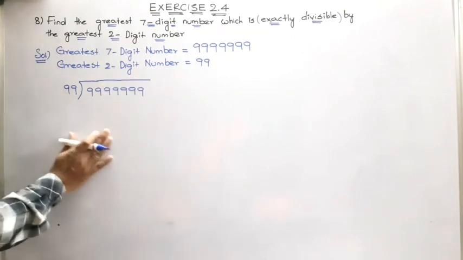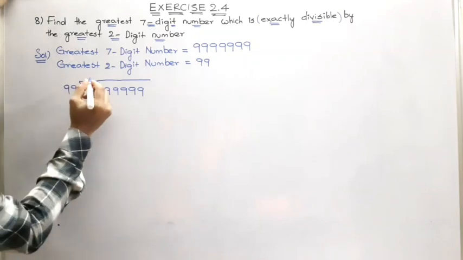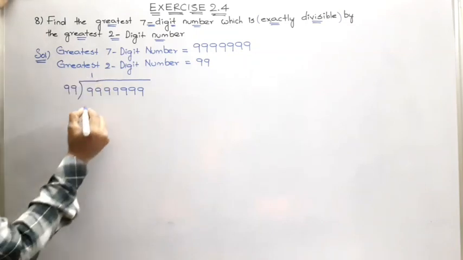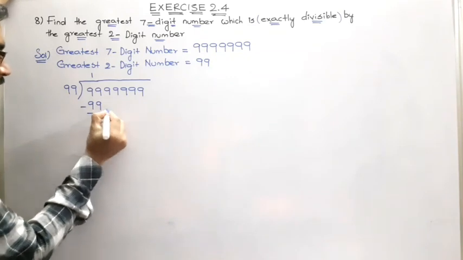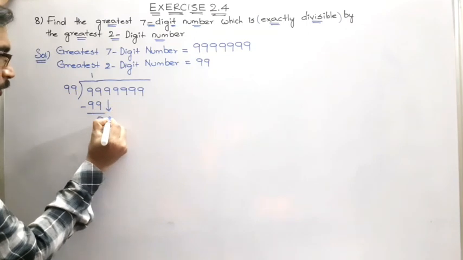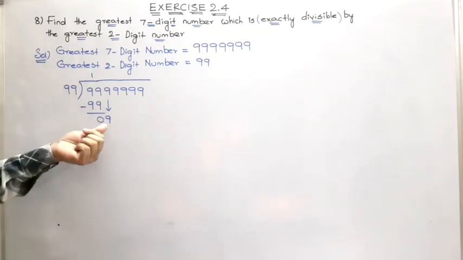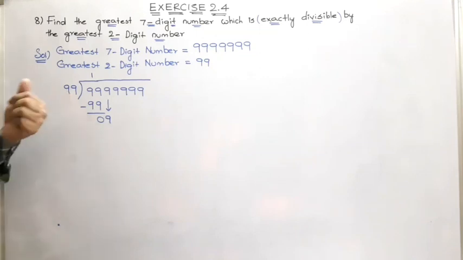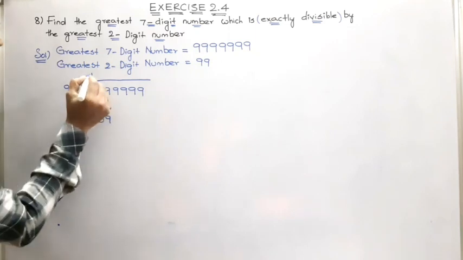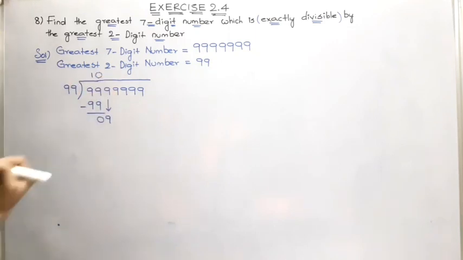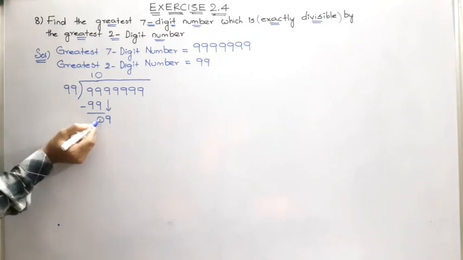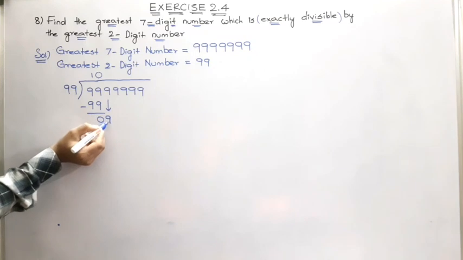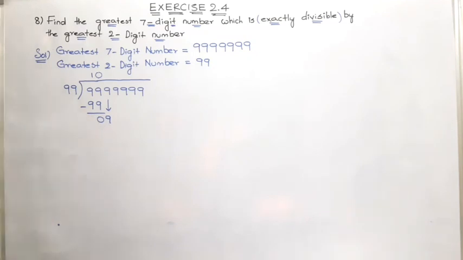Now observe the division carefully. We know that 99 ones are 99. Upon subtraction you will get 0 and we can drop down the next 9. But as you know, this 9 is very much smaller than 99. So in order to get the next digit of the dividend, we are keeping 0 in the quotient. Usually some number should be here, but we got directly 0. 9 is very small, which we cannot subtract now.